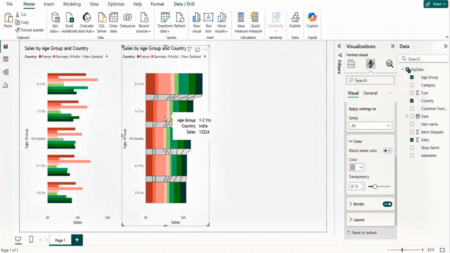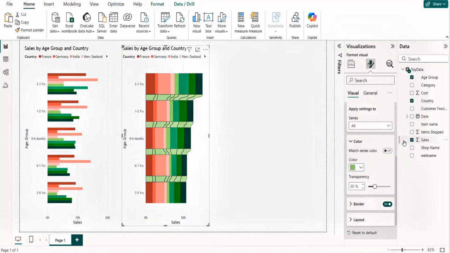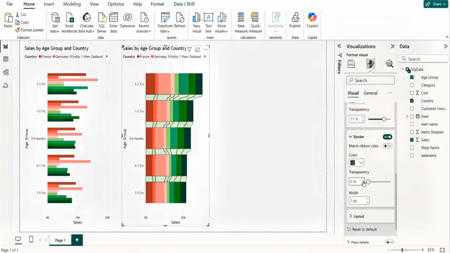And we have a ribbon visualization also, which we will cover today or maybe tomorrow. And yes, as I said that time also, I will go for a different type of color, or the transparency I can increase. For example, if I go with this sort of color, I'll try to keep the transparency in this way. Okay. And in the border section also, you can have a different type of lines if you want.